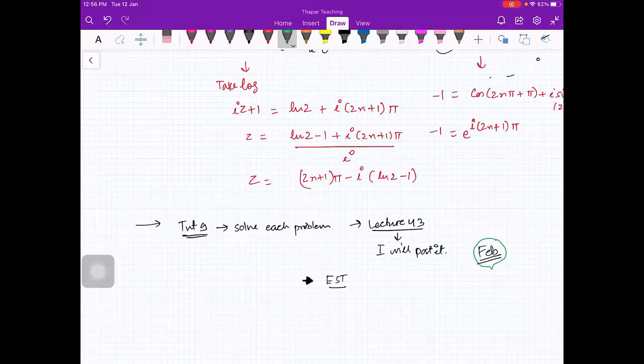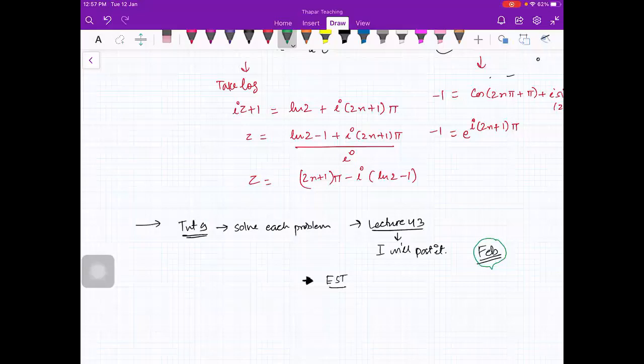Will EST be online or offline? As of now, we are planning offline, but we have not come to any conclusion yet. So just wait. Ma'am, please try to keep it offline. Yes, beta, this is what we are trying. We have already conducted offline exams for fourth year students also. And next week we are planning for second year and third year. So after that, we'll be concentrating on first year. But we cannot call everybody and take the examination, right? So we are doing it in shifts, one shift and then a second shift.